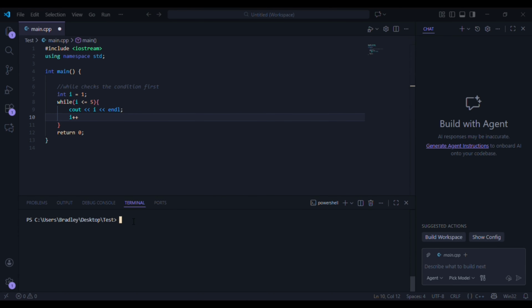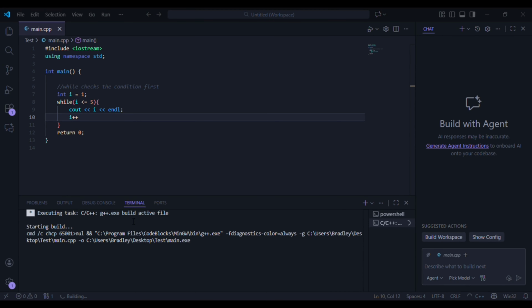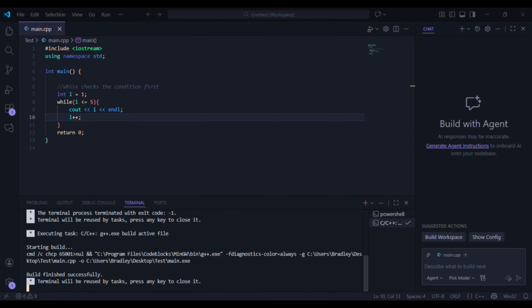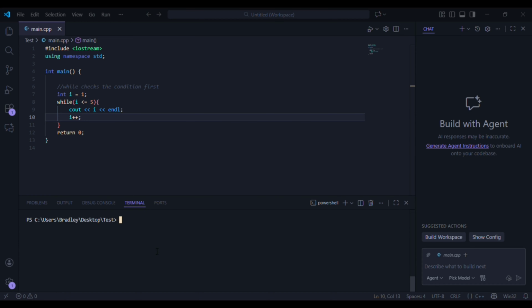So let's do Control Shift B, right? What did I do? Oh, I must have a semicolon, right? Let's do Control Shift B, right? So now we start at 1, we stop at 5, and life is going to be good. We can test this out. Let's do main.exe, right? And you see there, that's exactly what we get.